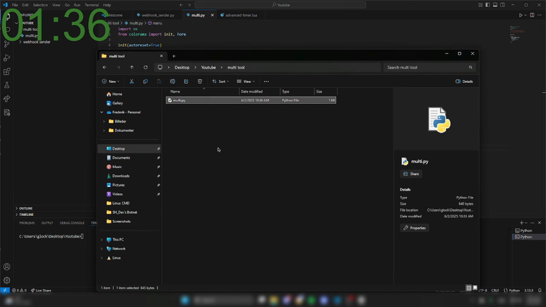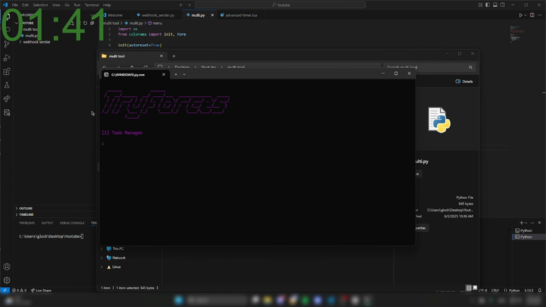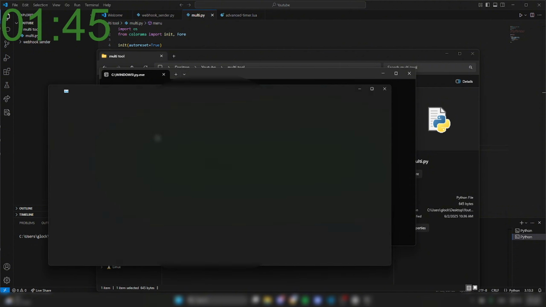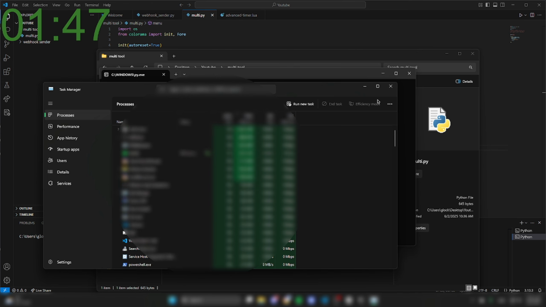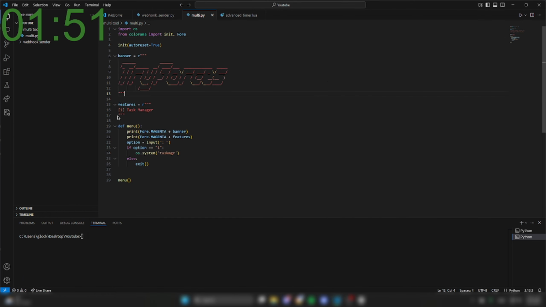So now if we go ahead and run it, you can see we have this little menu with magenta, and if I press 1 you can see it starts up task manager. You can add more stuff to the features like opening Discord automatically and more.